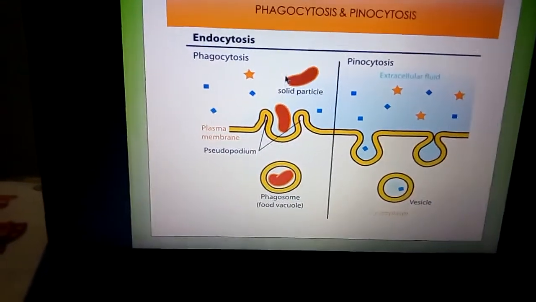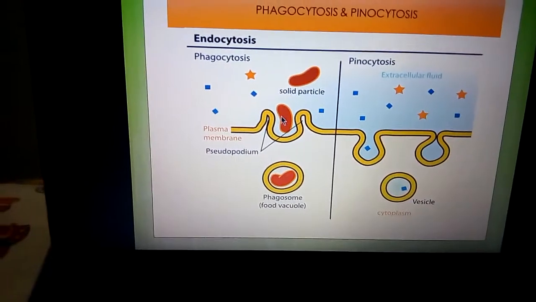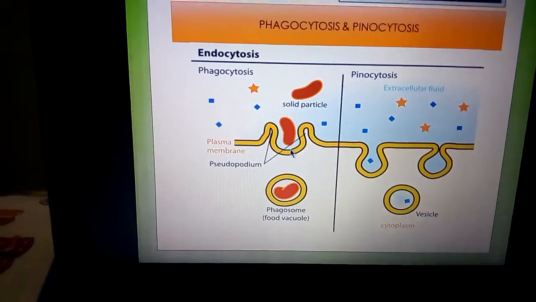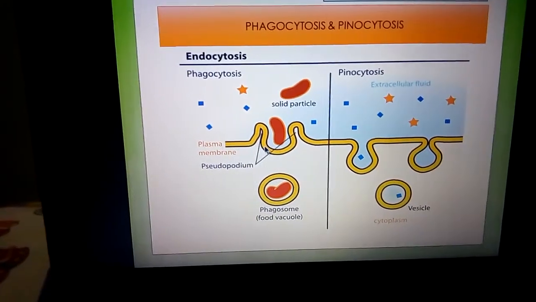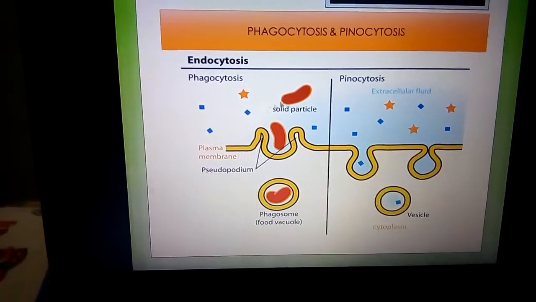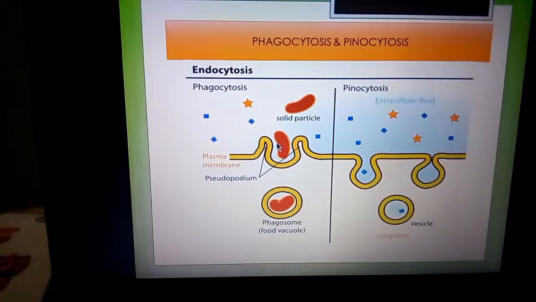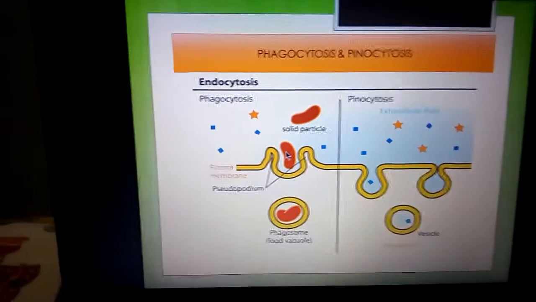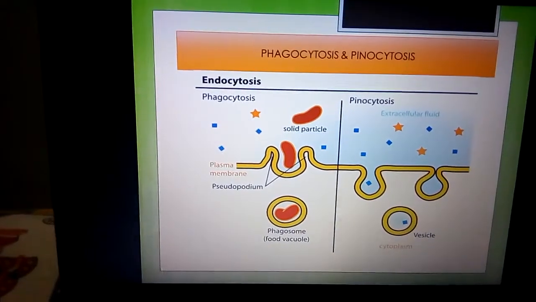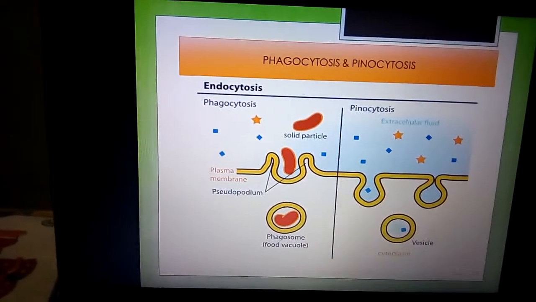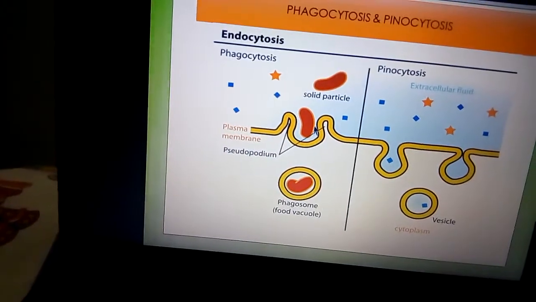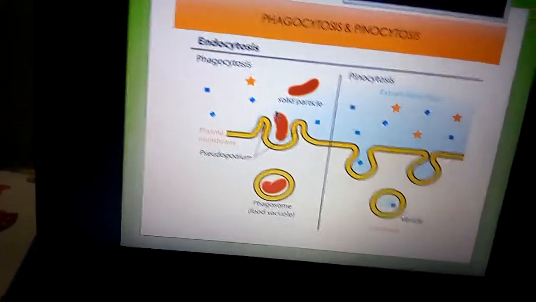All of you look at this diagram. These solid particles like bacteria, viruses, when they enter into our body, some specialized cells of the immune system try to destroy these harmful microorganisms. So by which process? By the process of phagocytosis. So phagocytosis is used for defensive purpose by engulfing. They engulf these foreign particles.